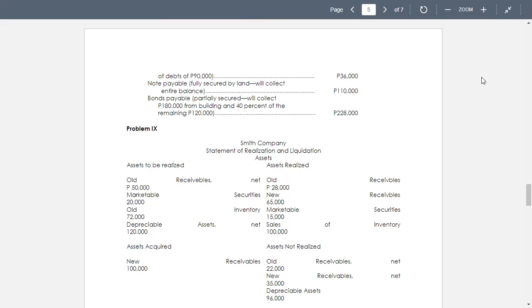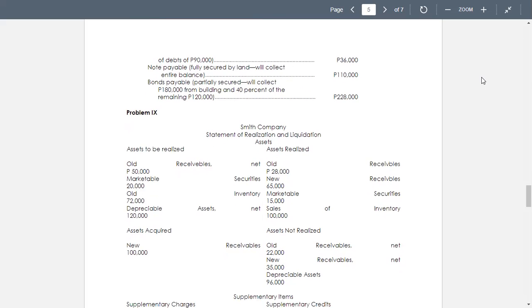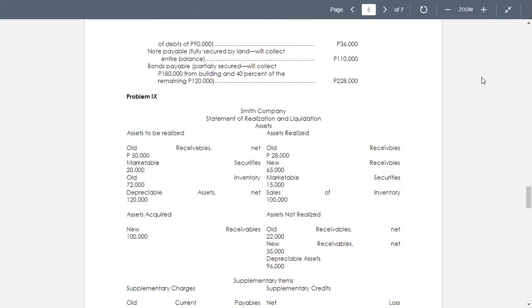And assets not realized, the receivables owed for, we have 50,000 minus 28,000. So 22,000 is not realized. For the new receivables, 100,000 minus 65,000. So not realized is 35,000. And depreciable assets equals 96,000 after deducting 24,000 from 120,000. So we now get the difference of 96,000.